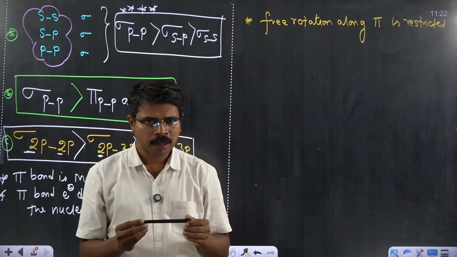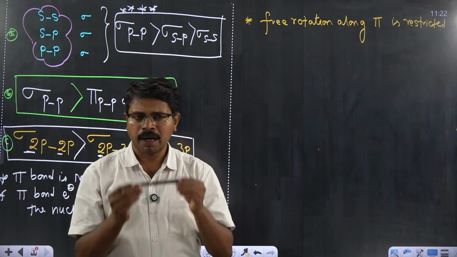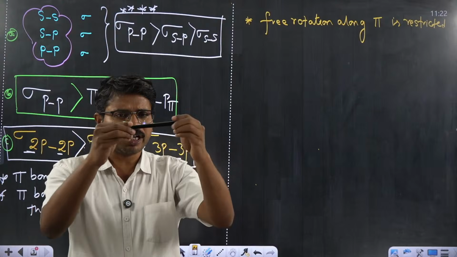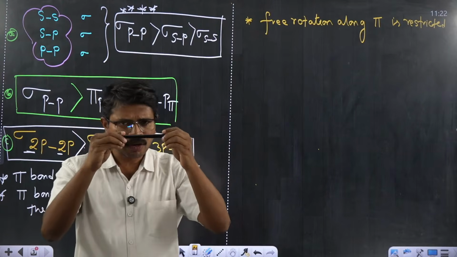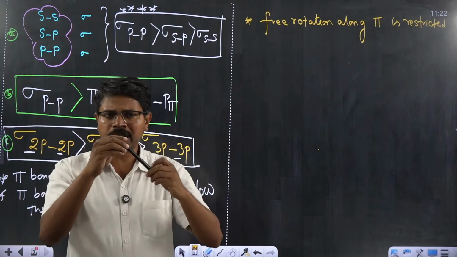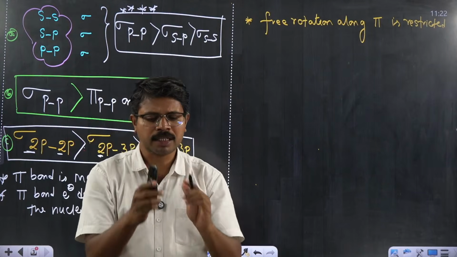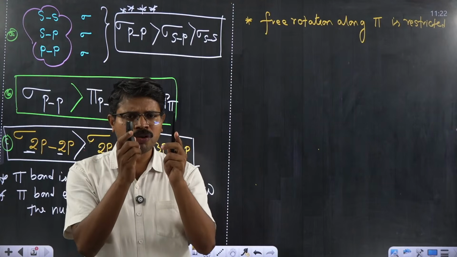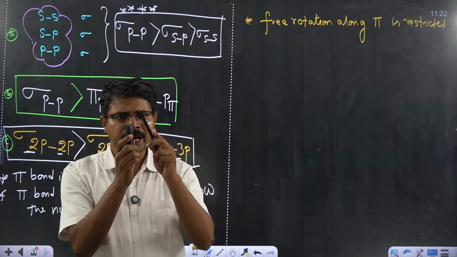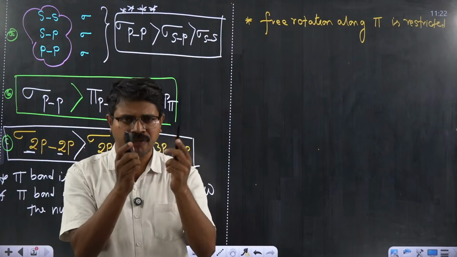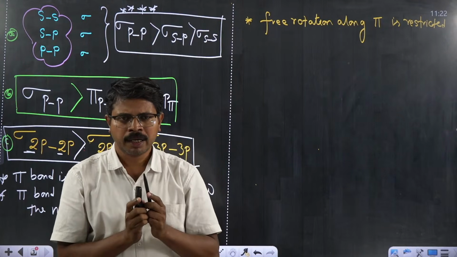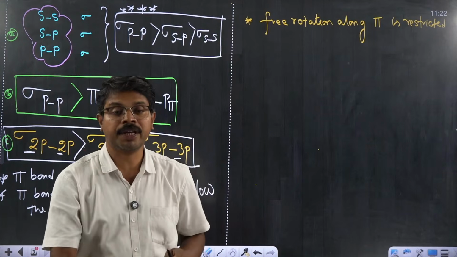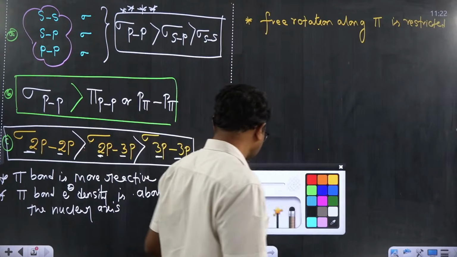Therefore the pi bond does not allow free rotation, but a sigma bond can be freely rotated because its electron density is along the nuclear axis. When I talk about the pi bond, consider that there is electron density above the plane and below the plane. If I try to rotate the pi bond, the pi electron density can be deformed. That is the reason why any system with a pi bond does not allow free rotation. I hope this point is clear.